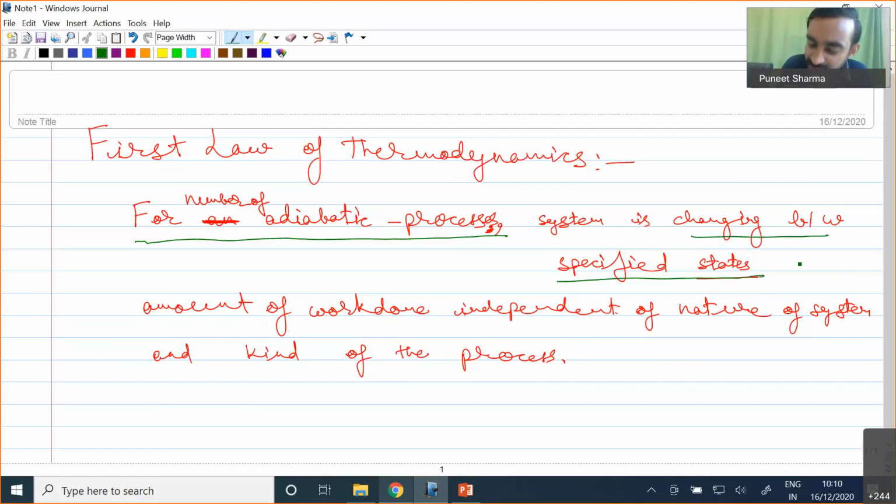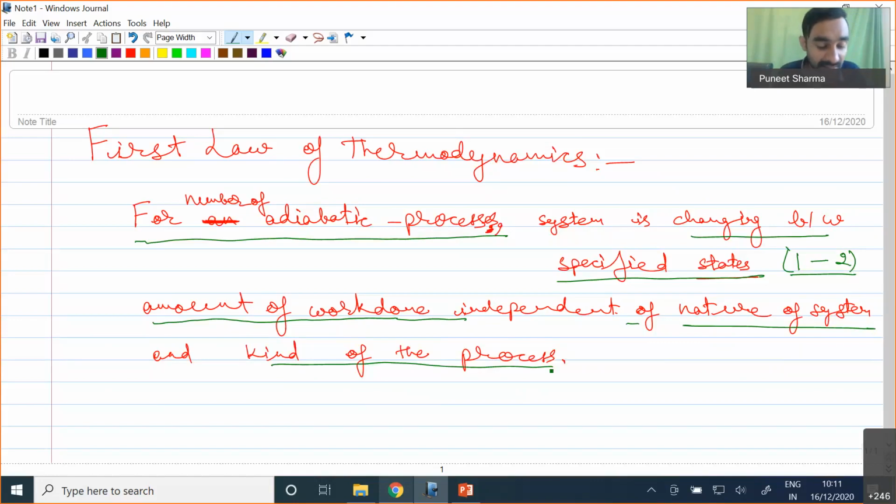The meaning of this is, if I write thermodynamic state 1 as the initial state and 2 as the final state, these 1 and 2 remain the same for each and every process. So in this case, the amount of work done will be independent of the nature of the system, whatever type of system we have, and the kind of the process. That is a very generic statement.